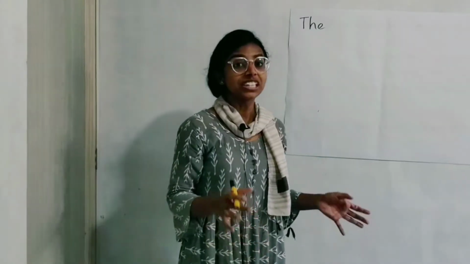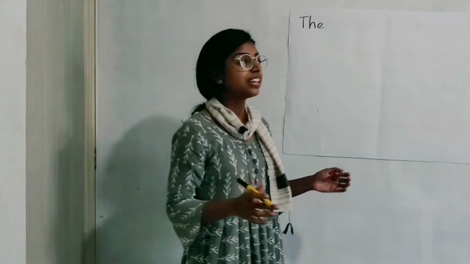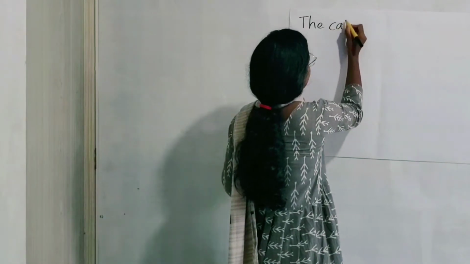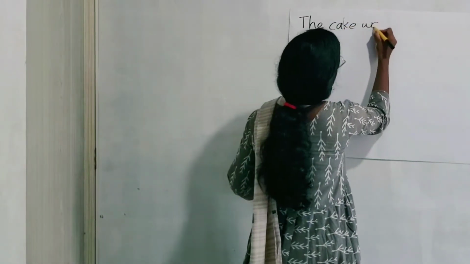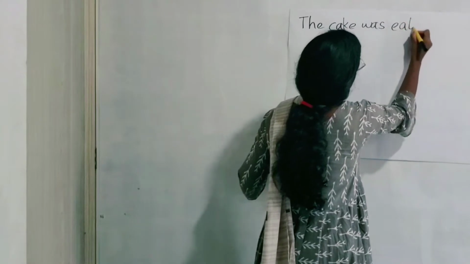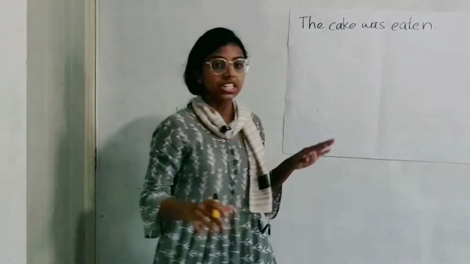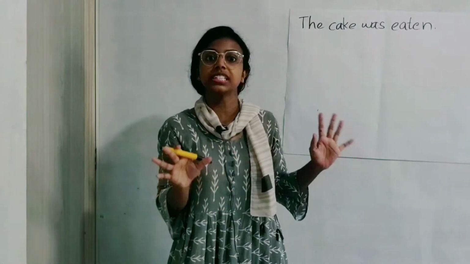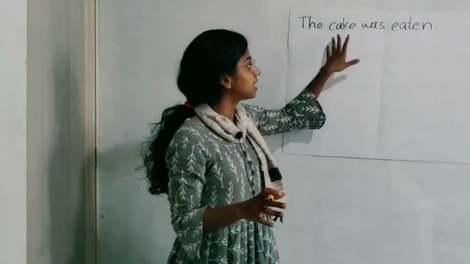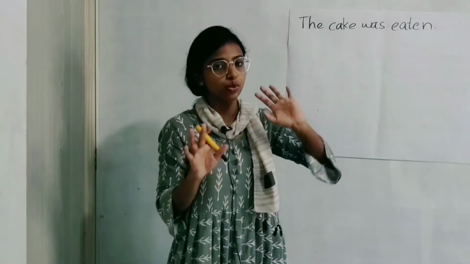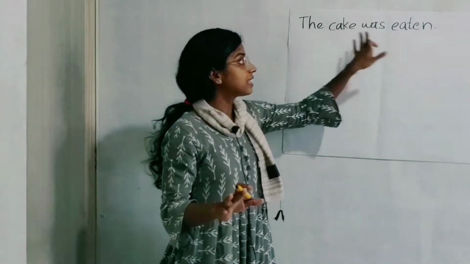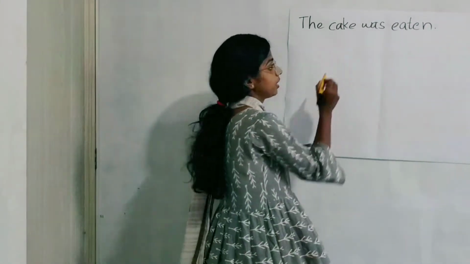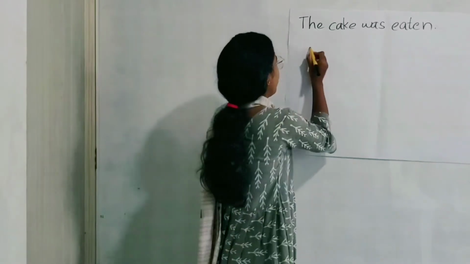Okay. So what did she say? What did my mother say? The cake was eaten. She didn't mention who did the eating, who the subject is there. She only mentioned the thing: the cake was eaten. This type of sentence, we call the passive voice. What is this? The passive voice.